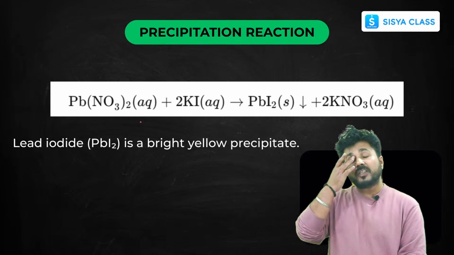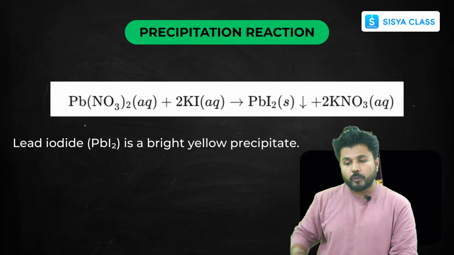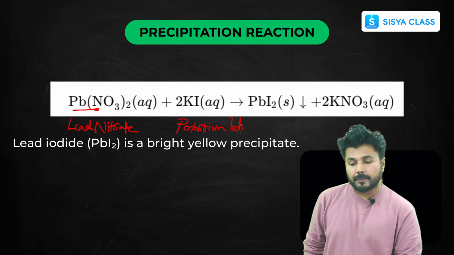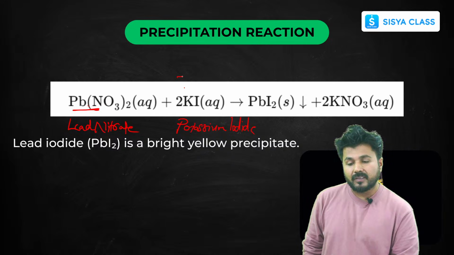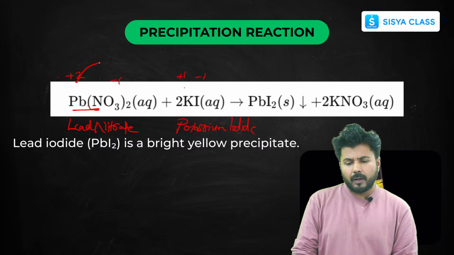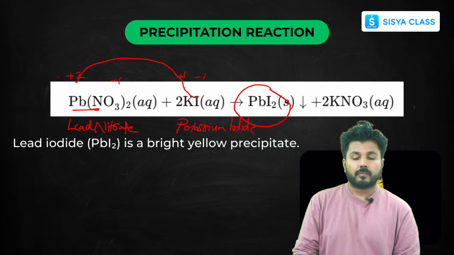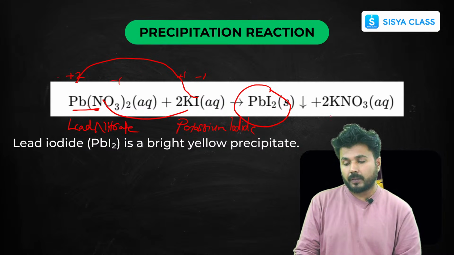Now, another example of precipitation. This is also very important from the exam point of view, so I have kept this example also. Now, if you mix lead nitrate with potassium iodide, potassium has valency +1, iodine has -1, lead is +2, and nitrate is -1. Lead will combine with iodine, and since it's +2, it becomes PbI2. Since these are +1 and -1, they cancel each other and form KNO3.